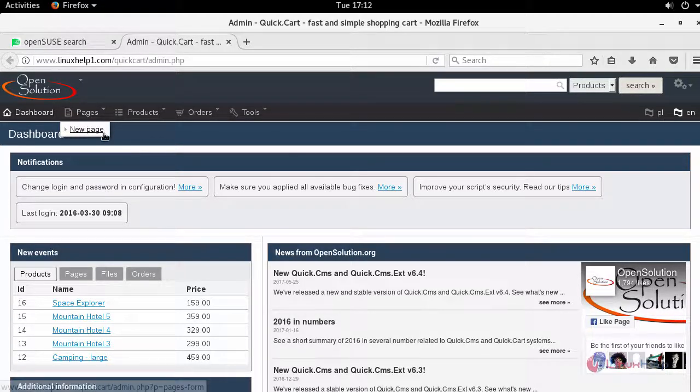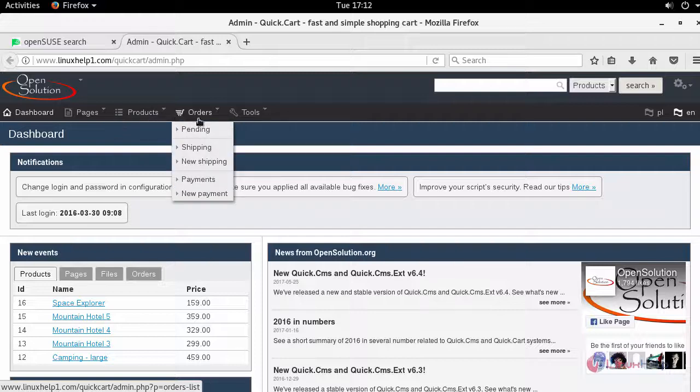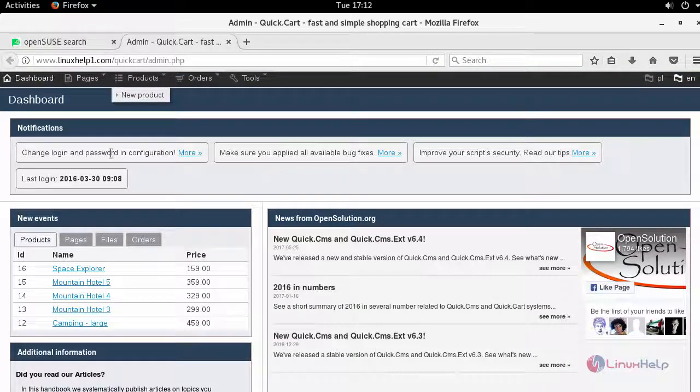And after logging in, your dashboard will prompt like this. If you want to view any orders or if you want to create a new product, you can very well click on these tabs.